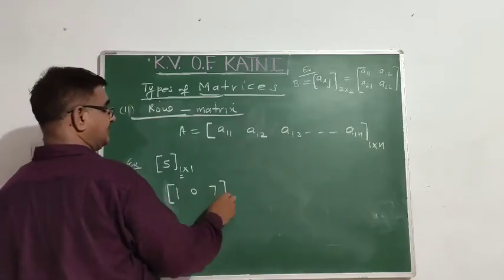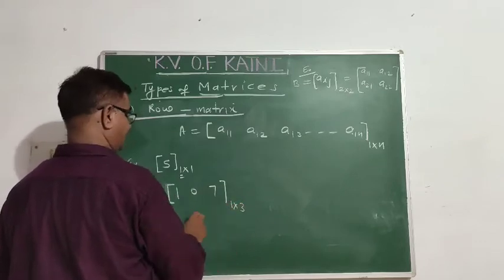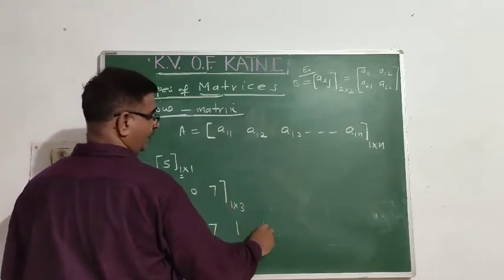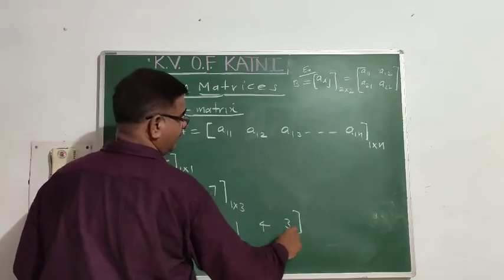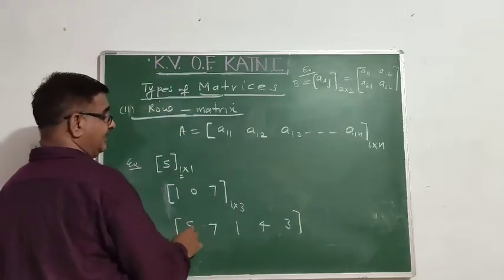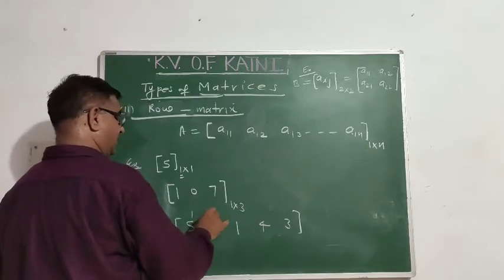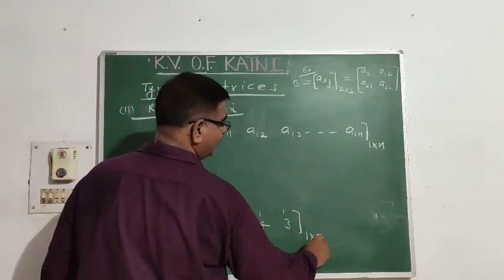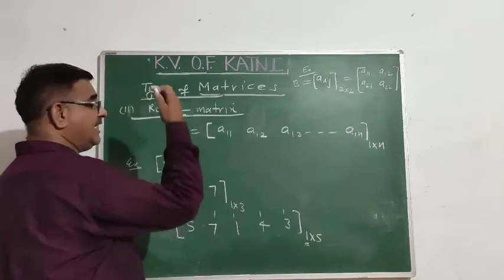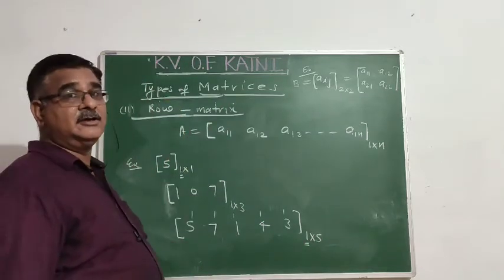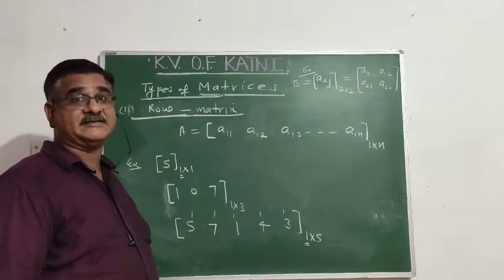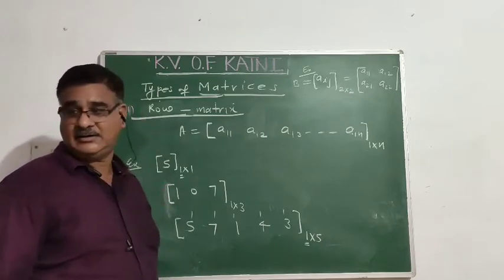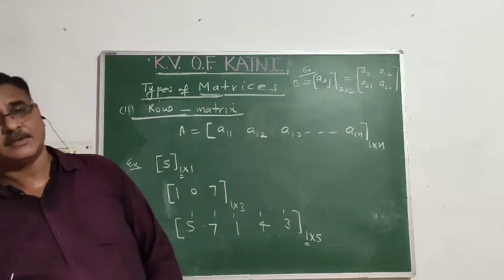Its order is 1 cross 3. Then 5, 7, 1, 4, 3. How many rows are there? Only one row. How many columns? 1, 2, 3, 4, 5. That is 1 cross 5. Such types of matrix are known as row matrix. So a matrix having only one row is called a row matrix.